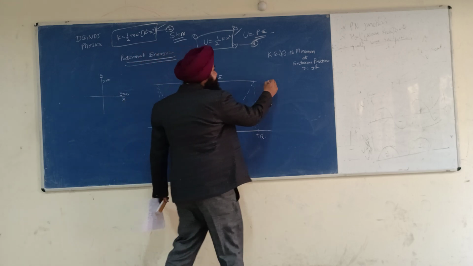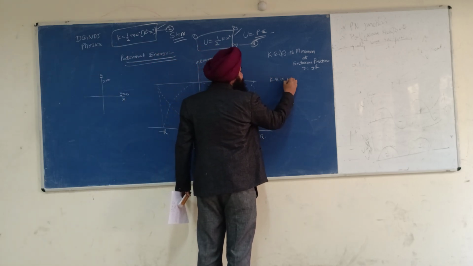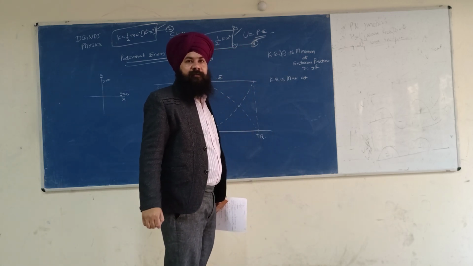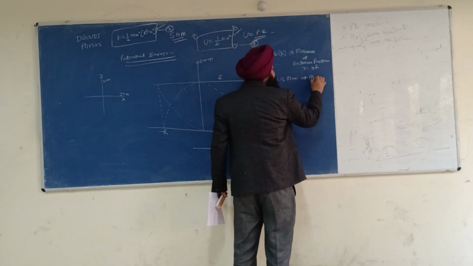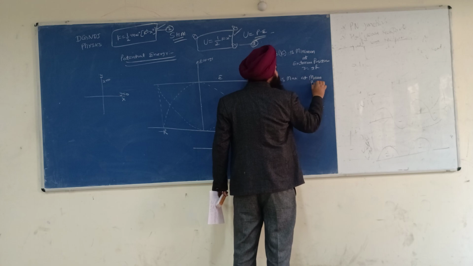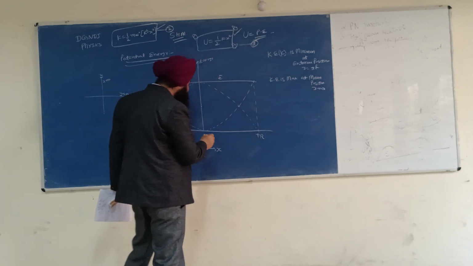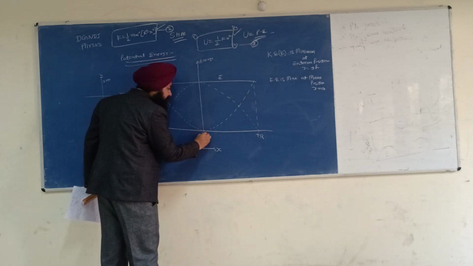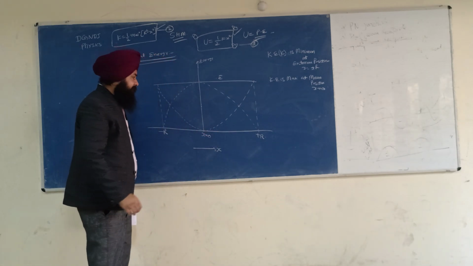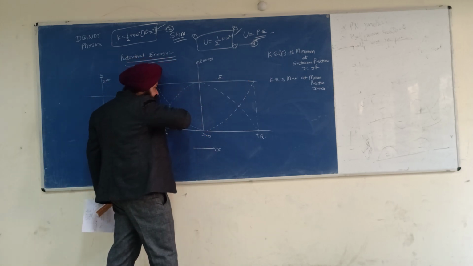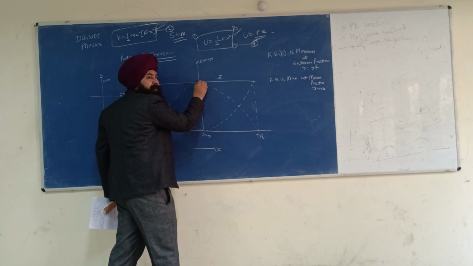And kinetic energy K is maximum at the mean position. See, at x is equal to 0, this curve represents zero value of energy, and this curve represents the maximum value of energy.